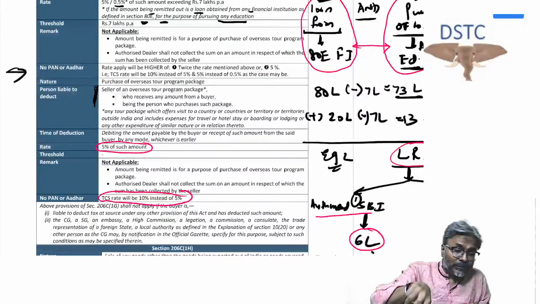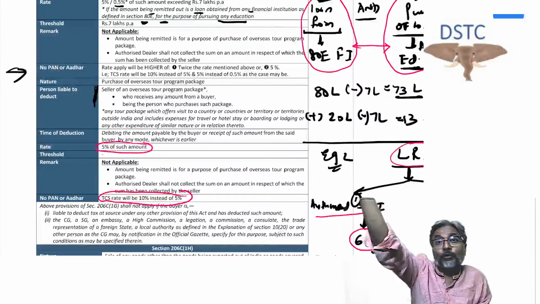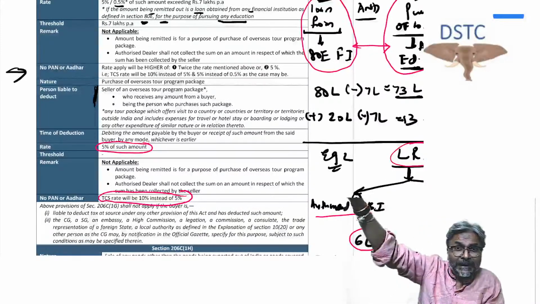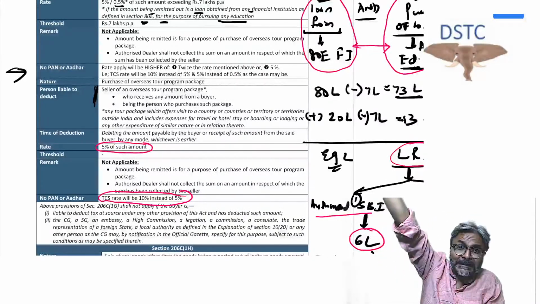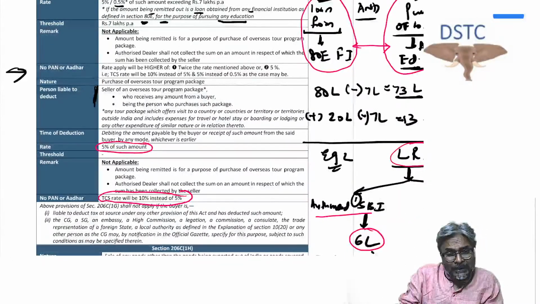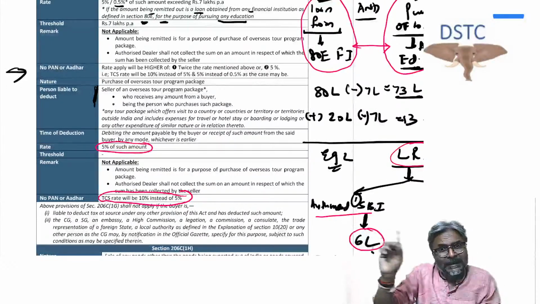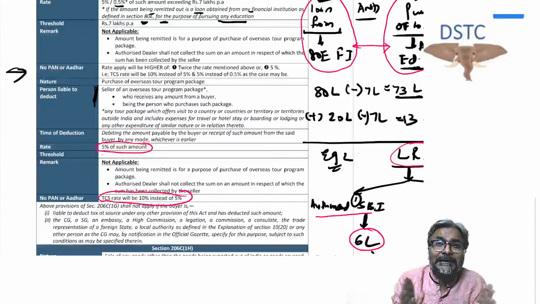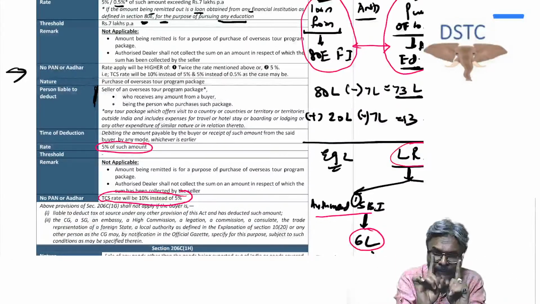Secondly, Thomas Cook, students, would also be selling their tour packages to various persons in India, say 7 days, 6 nights to Malaysia. So for those packages which are being sold by Thomas Cook to various persons in India, the 5% rate is there without any exemption limit. Just keep that in mind.